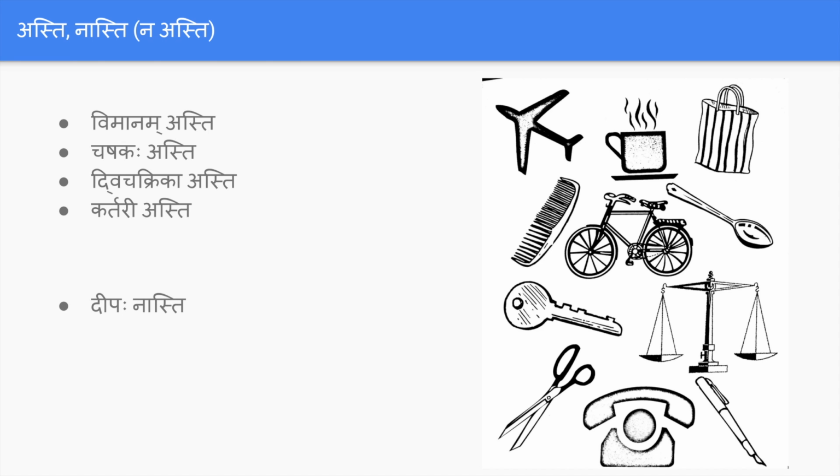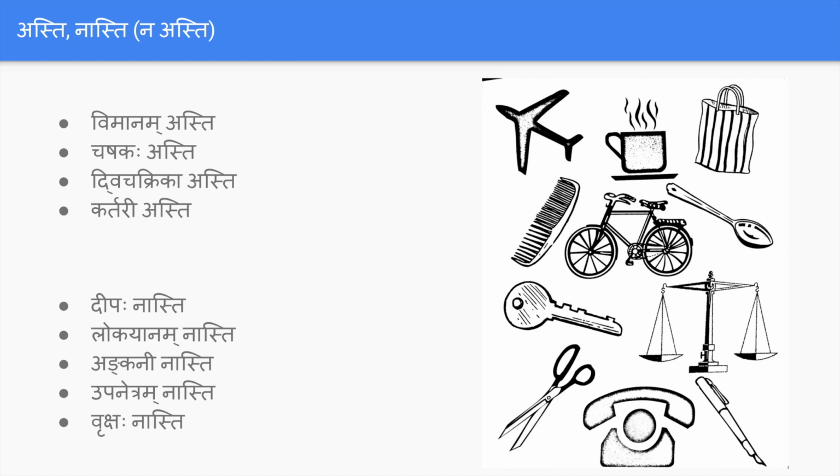The nasti examples are like deepaha nasti, in the picture there is no lamp. Lokayanam nasti, the bus is not there. Ankani nasti, the pencil is not there, but lekhani asti, the pen is there. Upanetram nasti, the spectacles are not there. And vrikshaha nasti, the tree is not there.